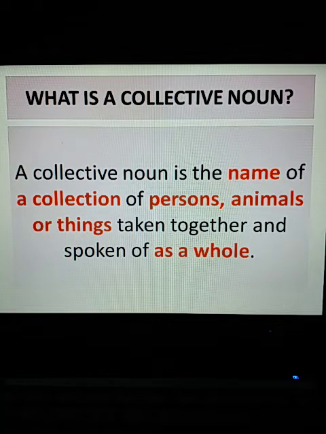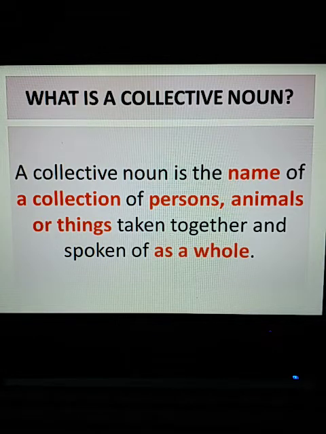And the name that we give to that collection of persons, animals, or things which are taken together as a whole, as a single unit, that name is the collective noun. Remember that.